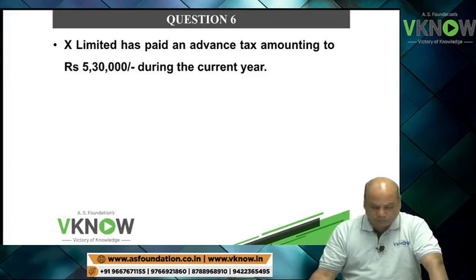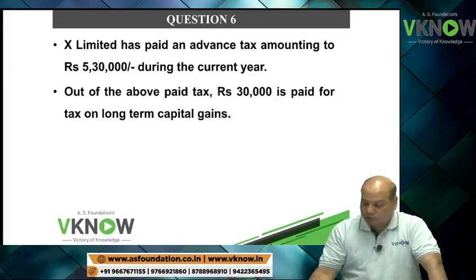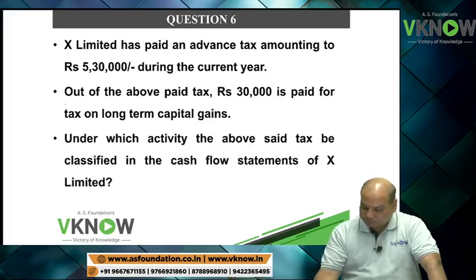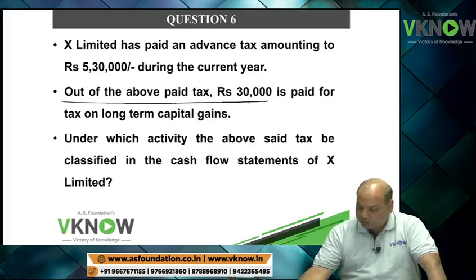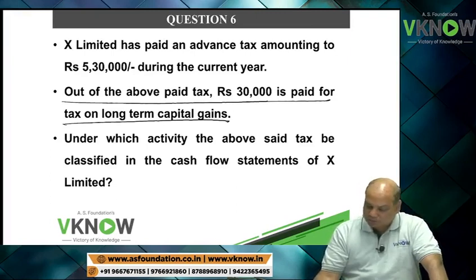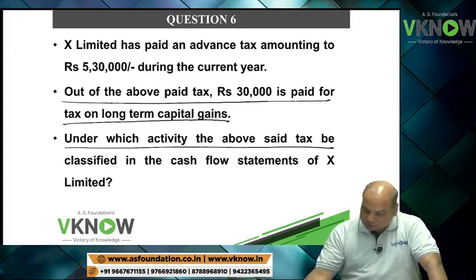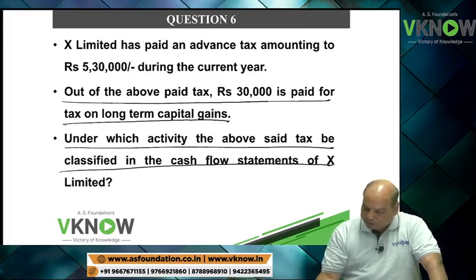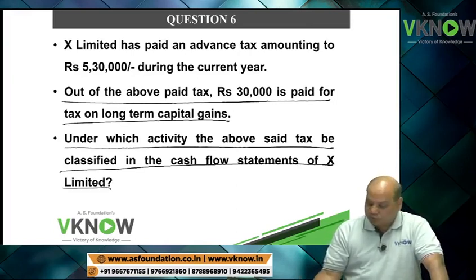Question number 6. X Limited has paid an advance tax amounting to 5,30,000. Out of the above tax paid, 30,000 is under long-term capital gain. Under which activity will the above tax be classified in the cash flow statement?